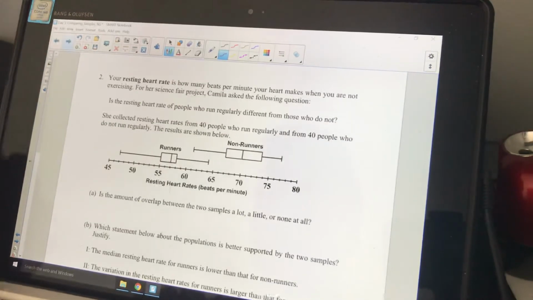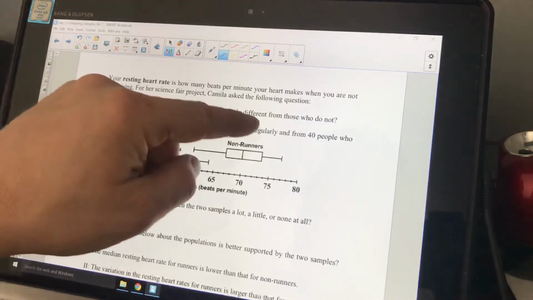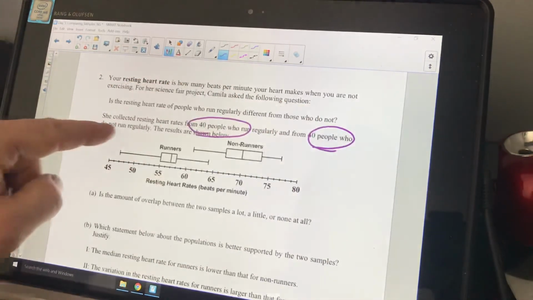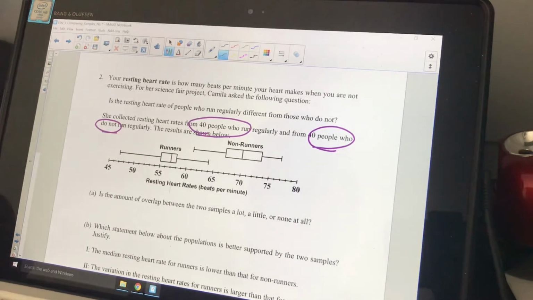All right, question number 2. Your resting heart rate is how many beats per minute your heart makes when you're not exercising. So when you're just sitting doing math. Although we get excited, I know. For her science fair project, Camellia asked the following question. Is the resting heart rate of people who run regularly different from those who do not? Okay, so is the resting similar to those who run and who don't run? She collected data from 40 people who run regularly and 40 people who do not run regularly. Okay, the results are shown below.